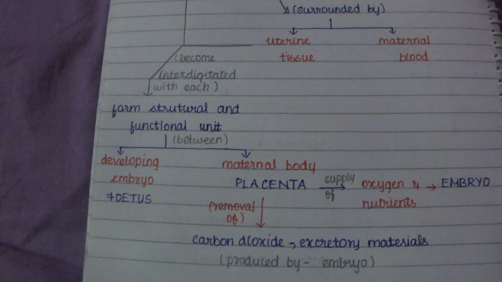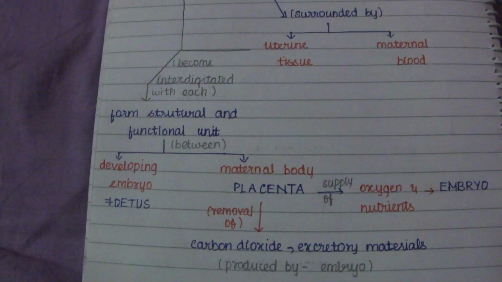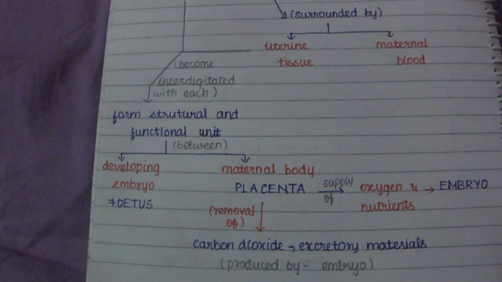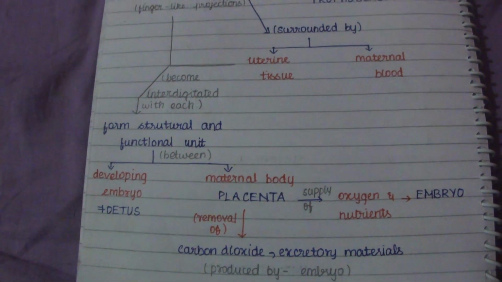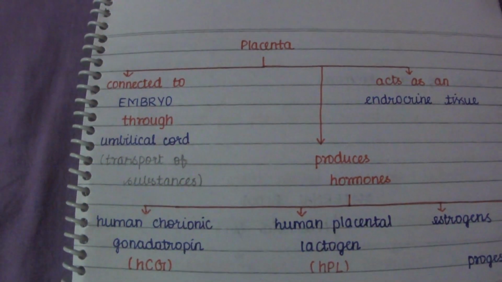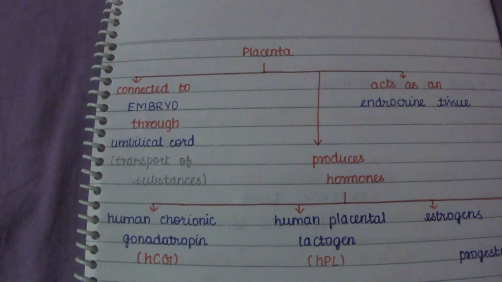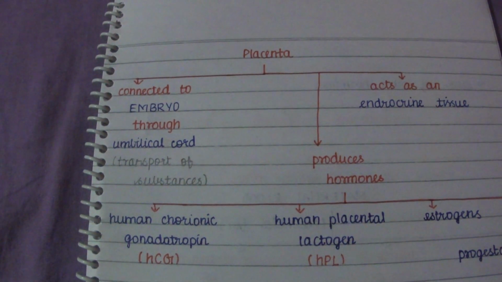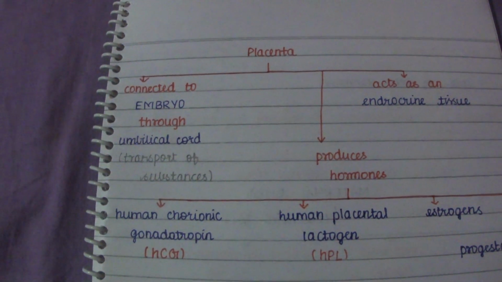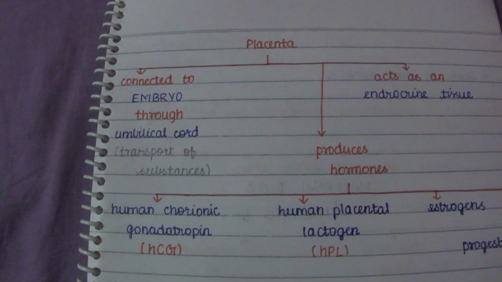In the placenta, carbon dioxide and excretory materials produced by the embryo are removed, and the oxygen and nutrient supply to the embryo also takes place. The placenta is connected to the embryo through the umbilical cord, through which the transport of substances to and from the placenta takes place.